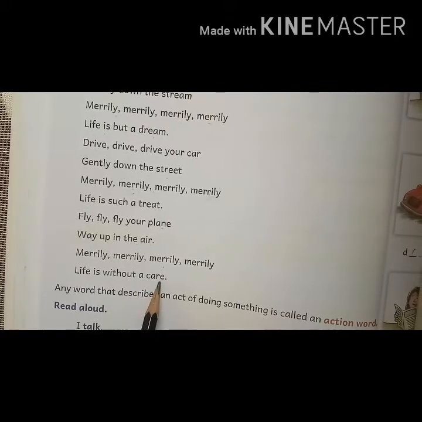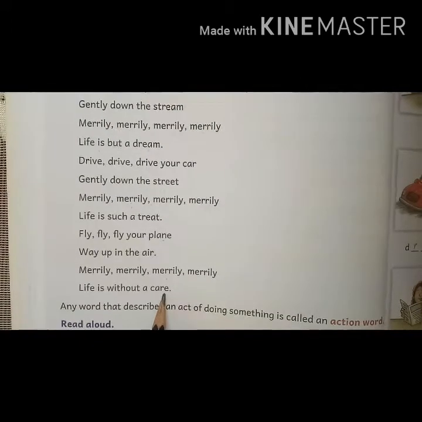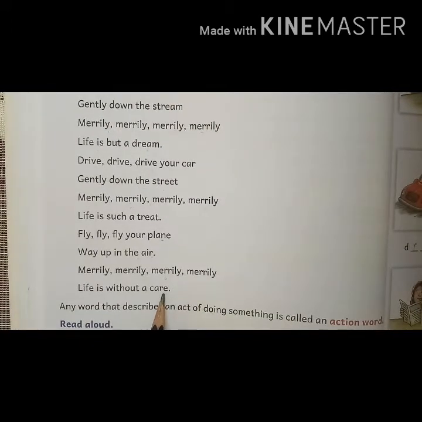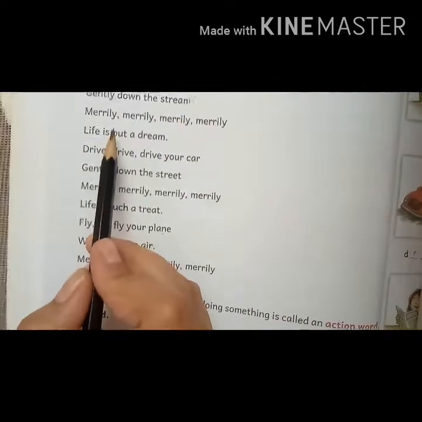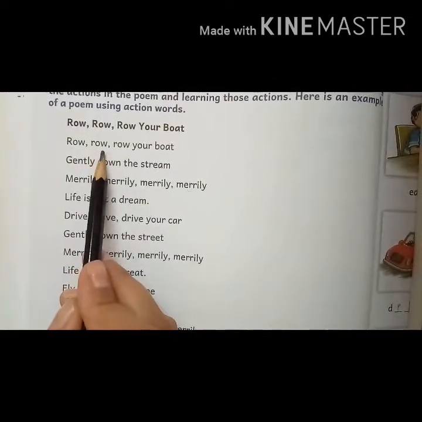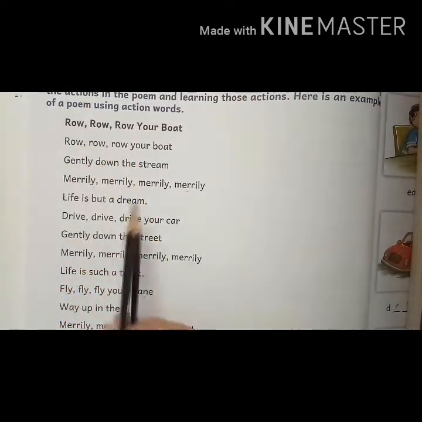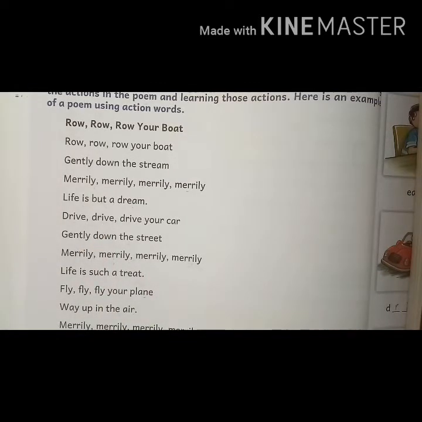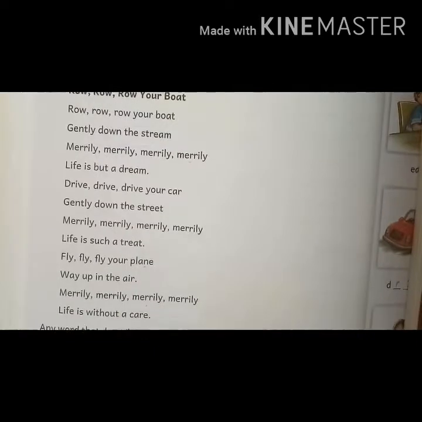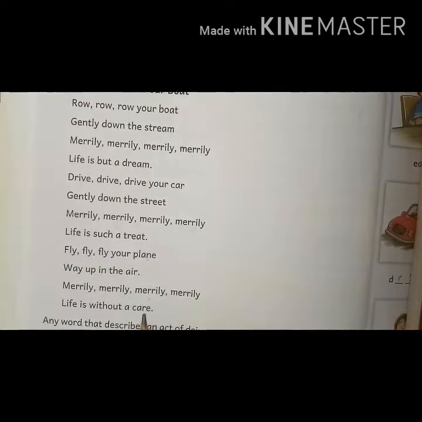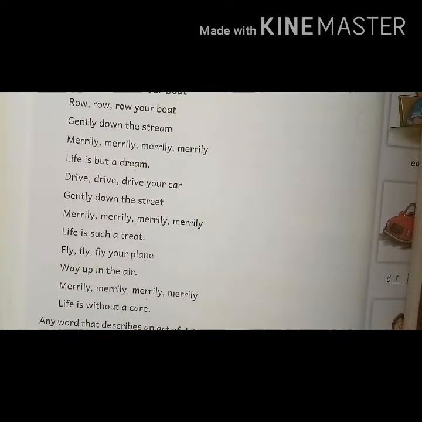Okay, now you all have to read this rhyme. So let's search for some action words in this rhyme. Here, row. Row is an action word. Drive is an action word. Fly is an action word. So have you seen the action words in this rhyme? So let's revise the action words again.